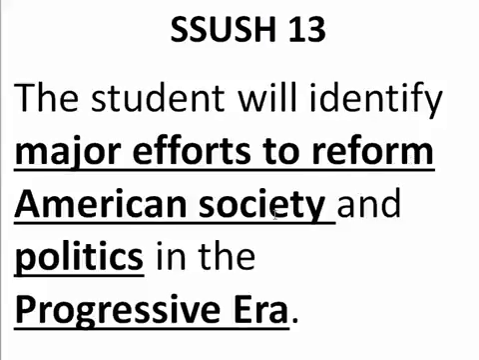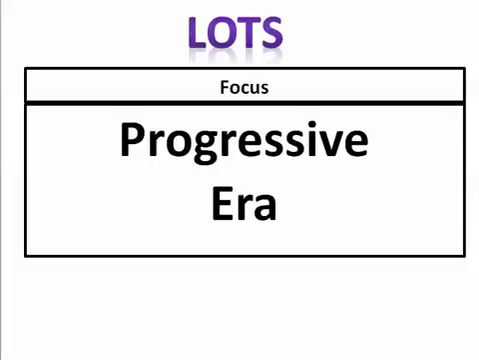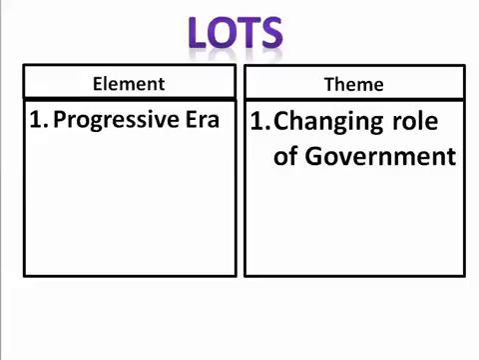American society and American politics are going to change during this era we call the progressive era, from around 1900 to 1917, 17 years. And we're going to be looking at primarily the changing of the role of government is a big one we're going to look at. So government's role